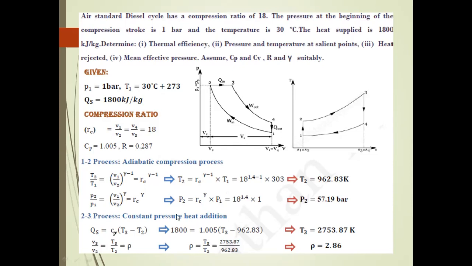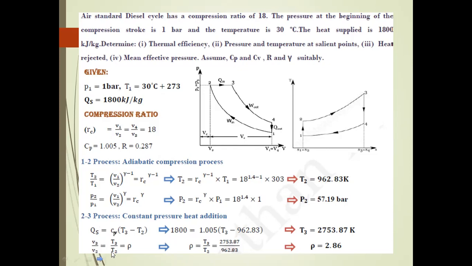From here, the P2 value is high. The next process is the constant pressure heat addition process. The heat supplied is Cp into T3 minus T2. The heat supplied is given in the problem, 1800 kilojoules per kilogram, and the specific heat at constant pressure is 1.005. T3 you don't know, so you should find it; you know the T2 value, which is 962.83. Based upon this equation, you should find the T3 value.